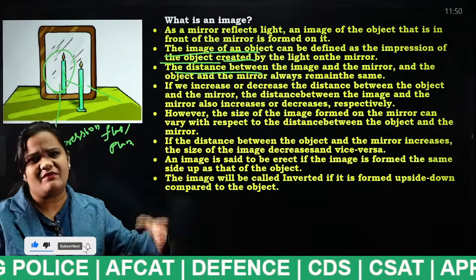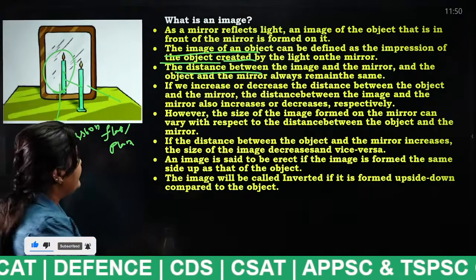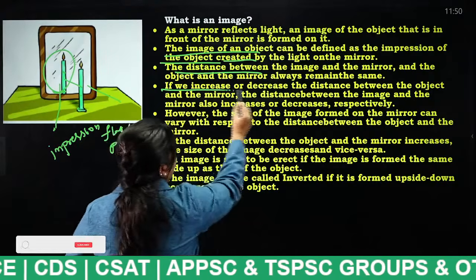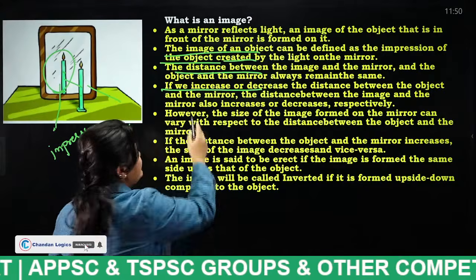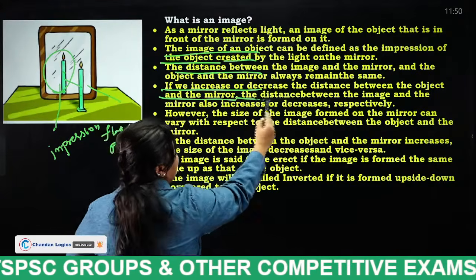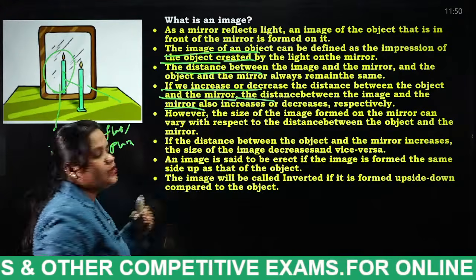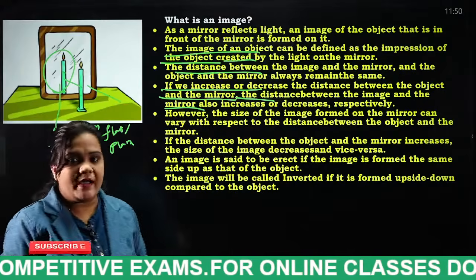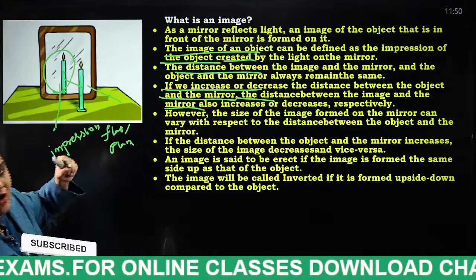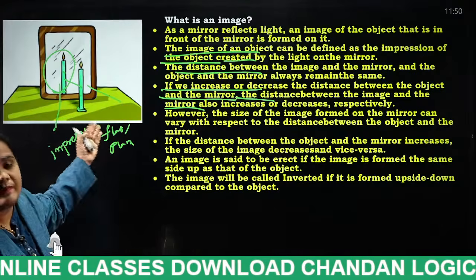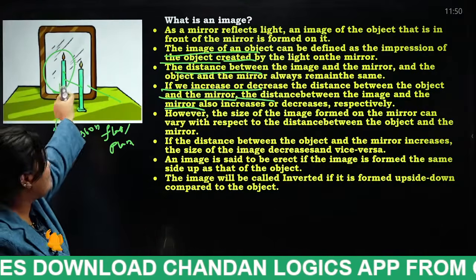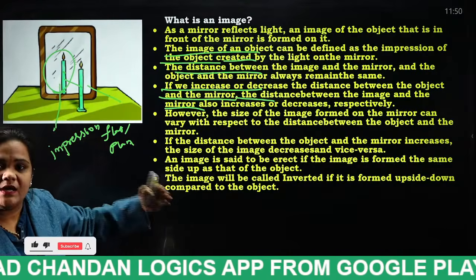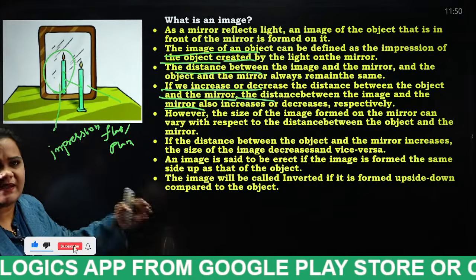This is general, everybody knows this. If we increase or decrease the distance between the object and the mirror, the distance between the image and mirror also increases or decreases. If we put this candle somewhat nearer to the mirror, the distance will decrease.